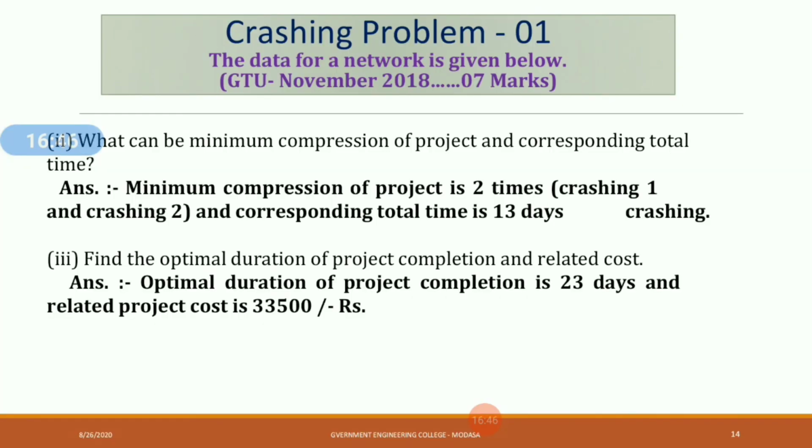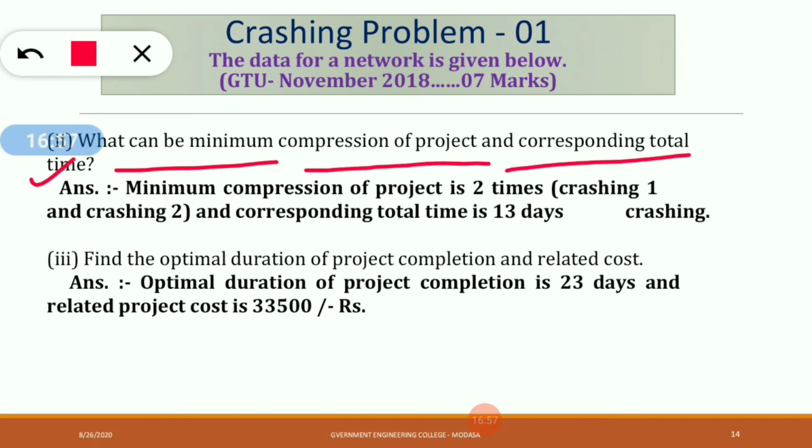So our answer will be, okay, what we have to find. In the example, the question was asked, what can be the minimum compression of the project and the corresponding total time? So your answer would be, the minimum compression of the project is 2 times. Okay, crashing 1 and crashing 2. हमने क्या किया, 2 बार crashing किया. Okay, so minimum compression of the project is 2 times. And corresponding total time is 13 days.